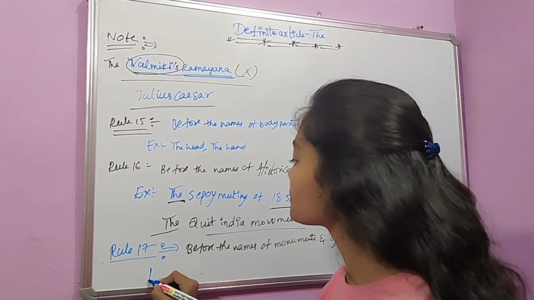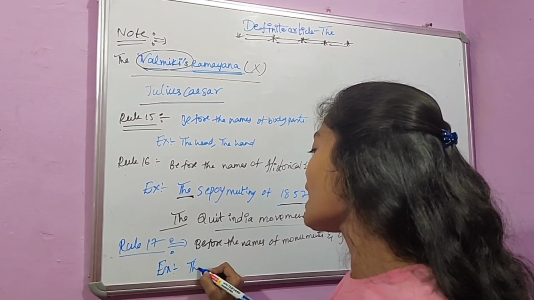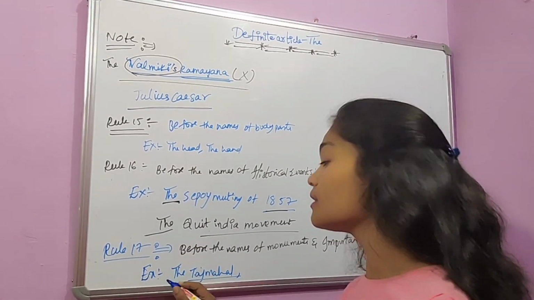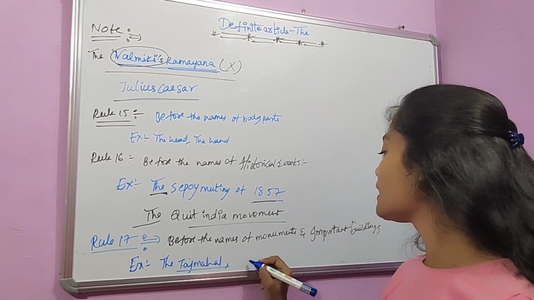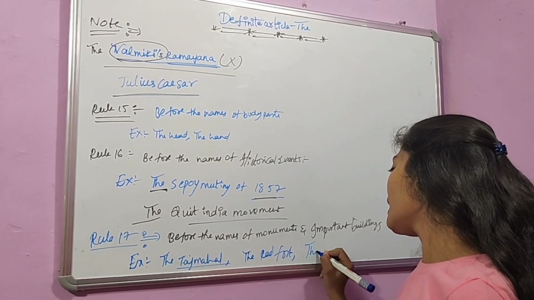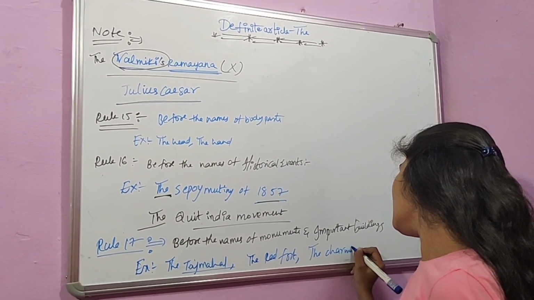For example, the Taj Mahal. The Taj Mahal is one of the great monuments, right? So we use the article over here. And again, the Red Fort, the Charminar, like this.